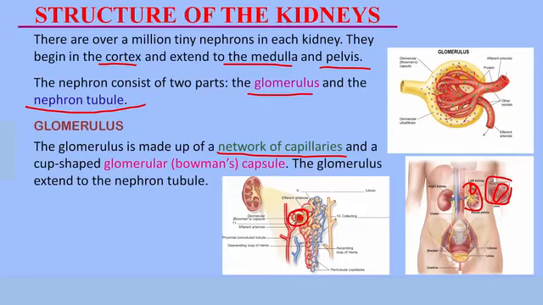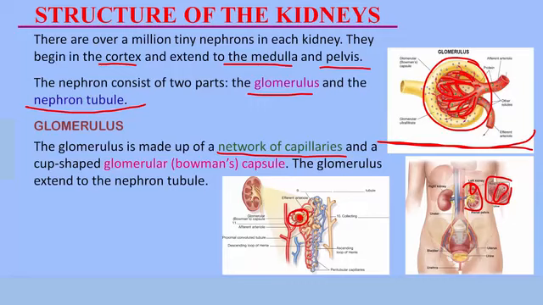This is what an enlarged glomerulus looks like. We said it is made up of a network of capillaries. These are the capillaries. Remember what capillaries are, right? They are tiny blood vessels. So these are the capillaries located in the glomerulus.